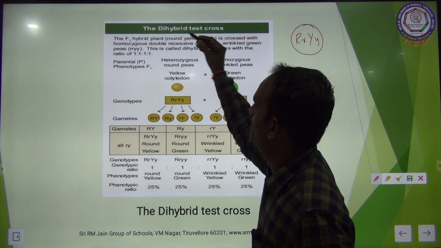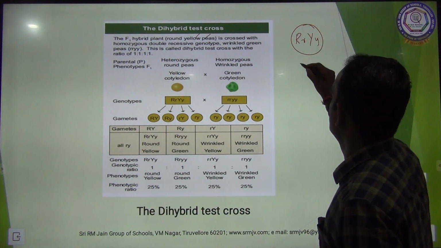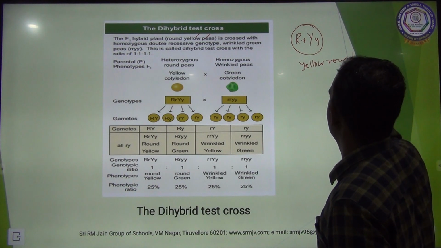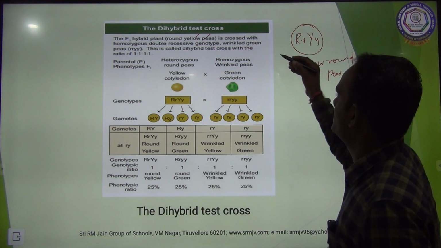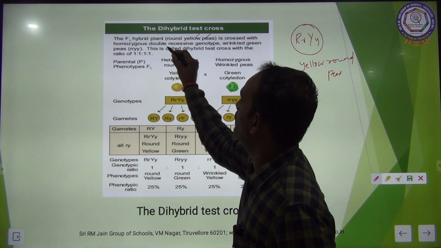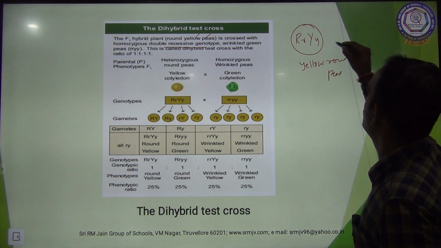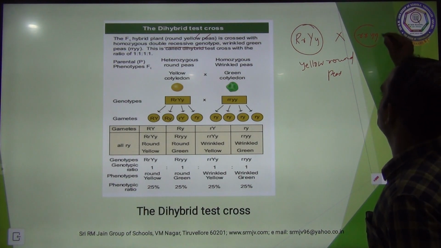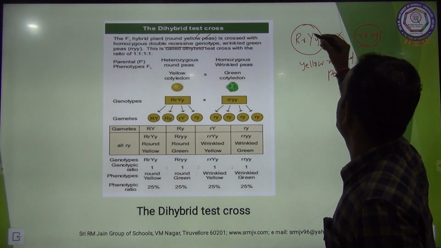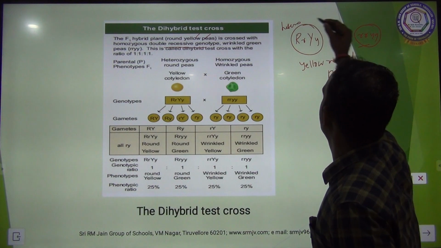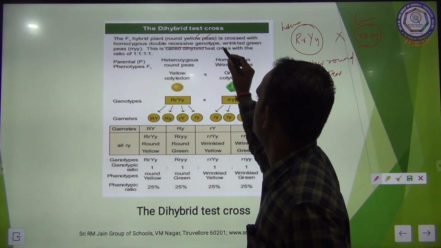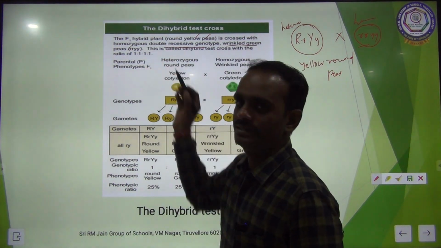So this F1 hybrid, the round yellow pea, is crossed with a homozygous double recessive, just for testing: small r, small r, small y, small y. This is heterozygous, this is homozygous, the homozygous double recessive wrinkled green pea.